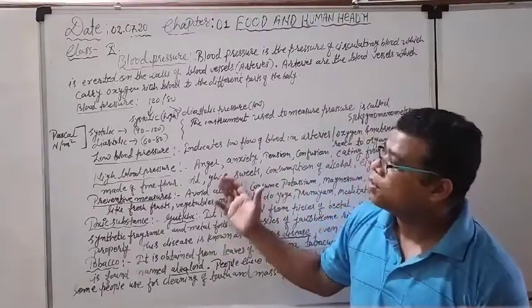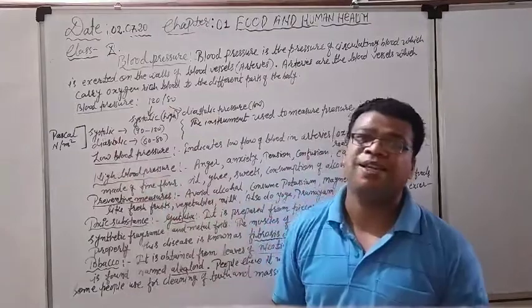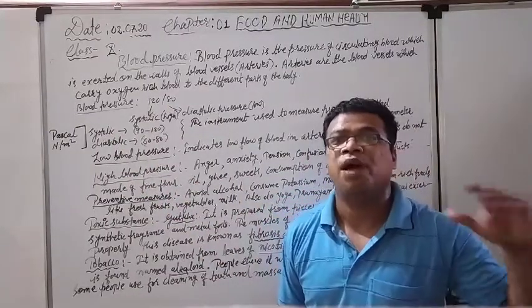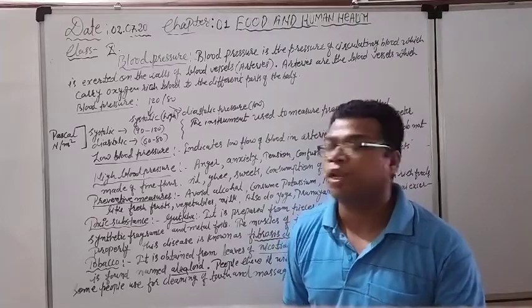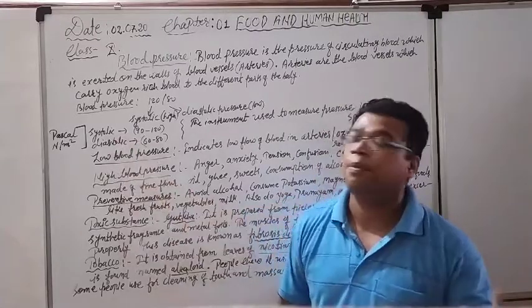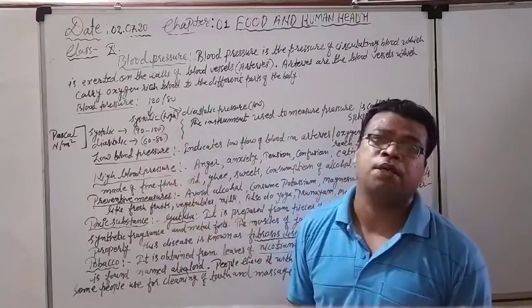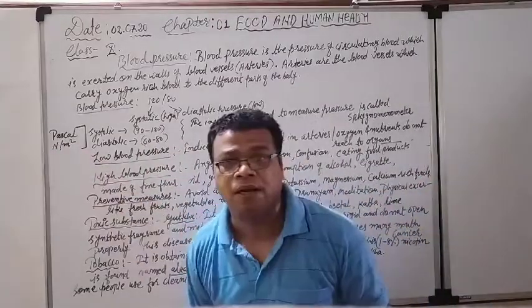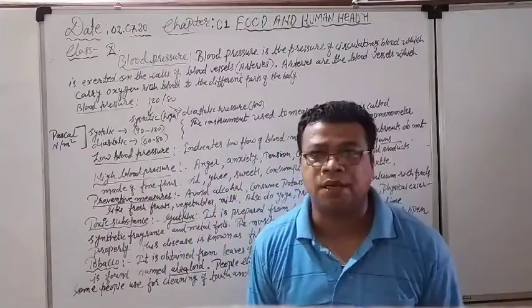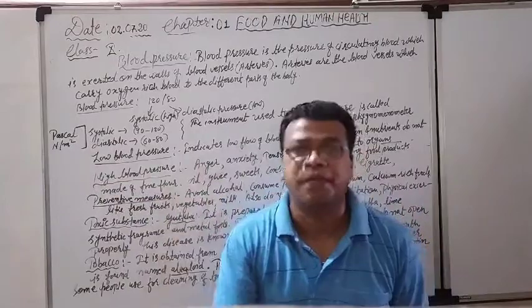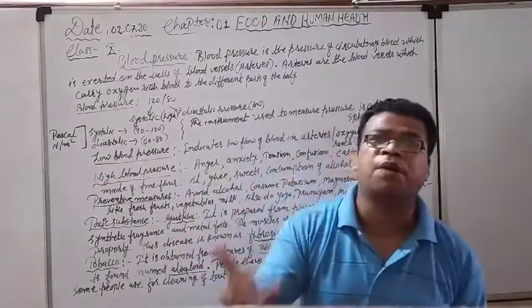Right now see the range of the systolic pressure. The range of the high value of pressure, also named the systolic pressure, may vary from 90 to 120. And what is the unit of the pressure? The unit of the pressure is the Pascal. Pascal means what? Newton per meter square.